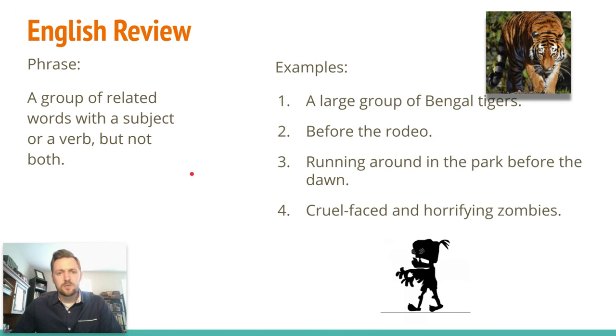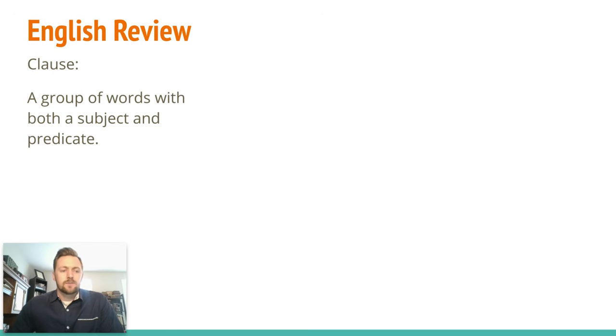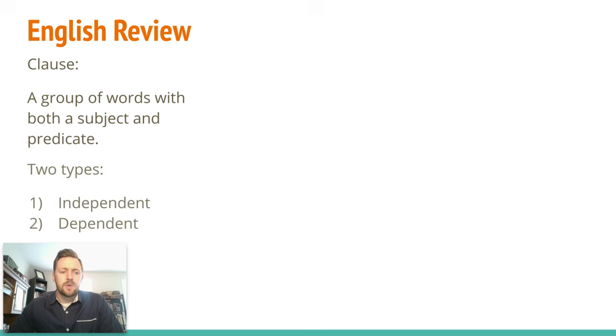Nouns or verbs, subjects or verbs, but not both. That would be a phrase. And then clause, a group of words that has a subject and a predicate, has subject and verb. And we should remember that there are two types. Can you remember those two types of clauses? We've got independent and dependent.